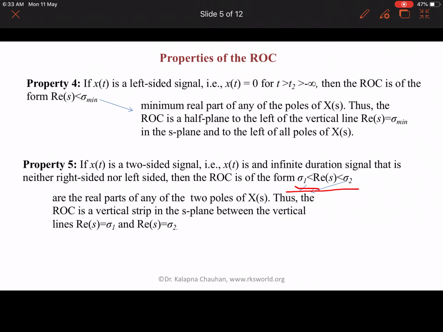Here sigma 1 and sigma 2 are the real parts of any of the two poles of X(s). Thus the ROC is a vertical strip in the s plane between the vertical lines, drawn parallel to the imaginary axis, that is Re(s) equal to sigma 1 and Re(s) equal to sigma 2.